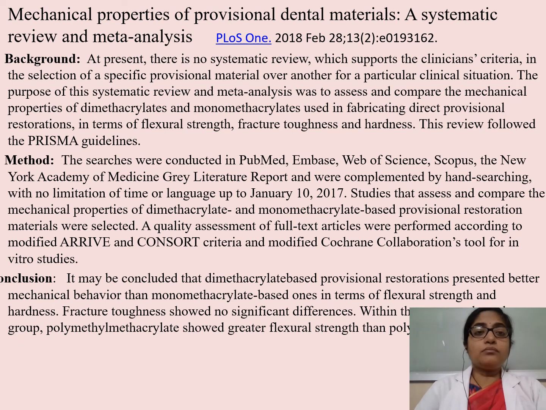So mechanical properties of provisional dental materials, a systematic review and meta-analysis. So here we can see that all the in vitro studies have been included and they have come to the conclusion, and this is another example of a systematic review. So systematic reviews of randomized controlled trials, in vitro and preclinical studies, all can be done and they have to follow different guidelines.